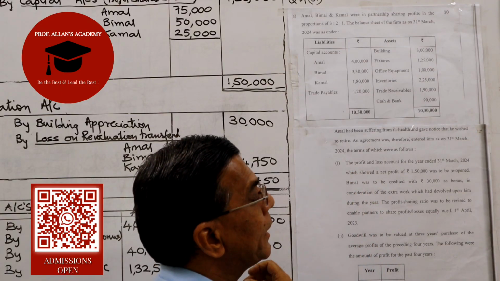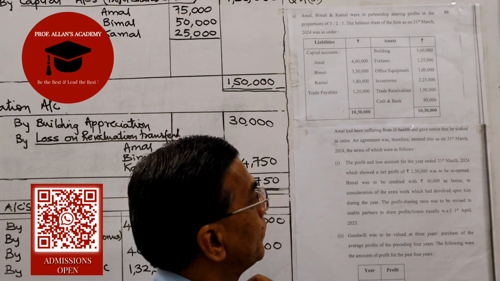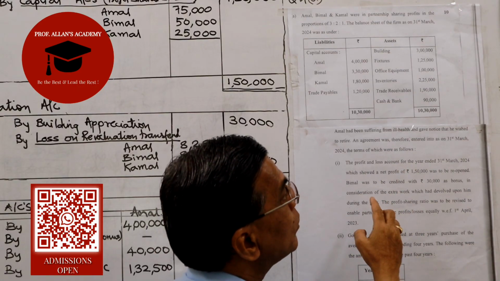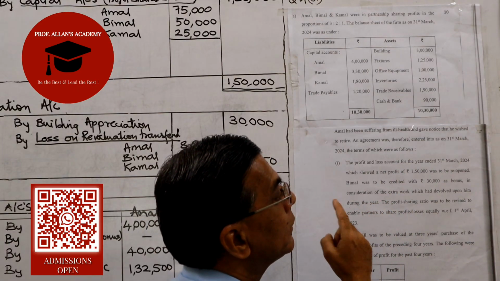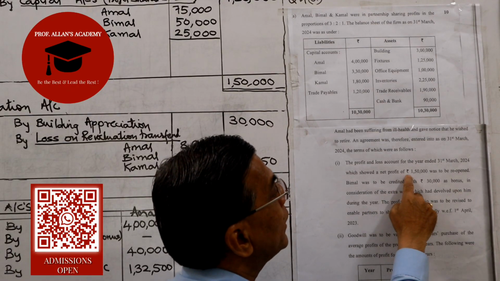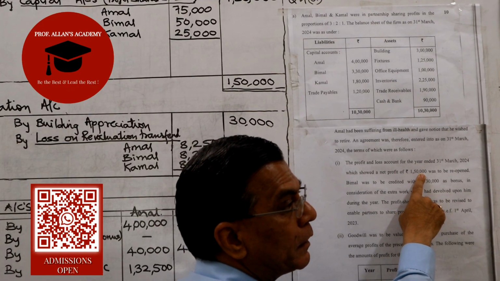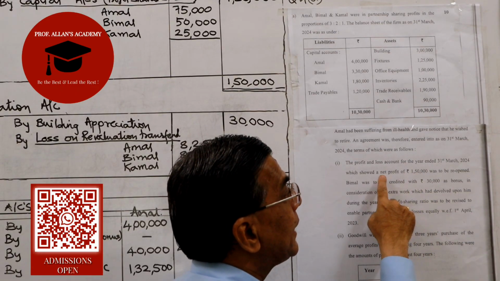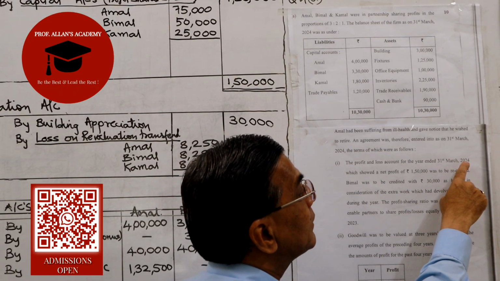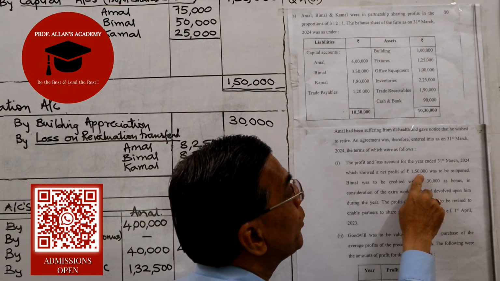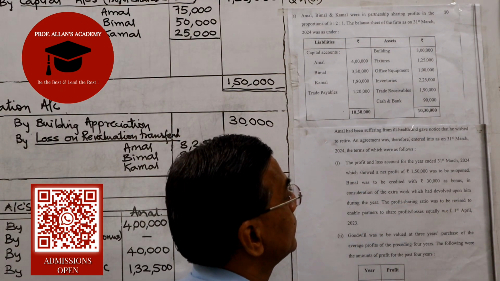When we look at additional information 1, they have given us that the profit and loss account for the year ended 31st March 24 showed a net profit of 1,50,000. Listen again. They are saying that the profit for the year ended 31st March 24 showed a net profit of rupees 1,50,000.